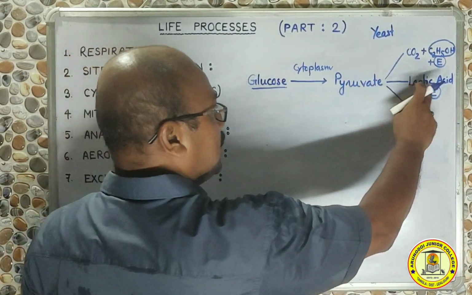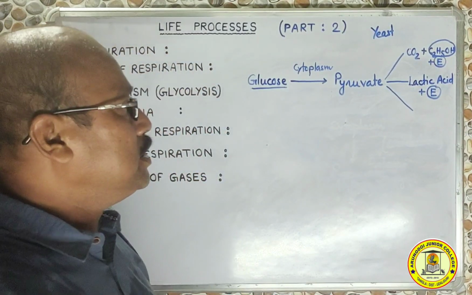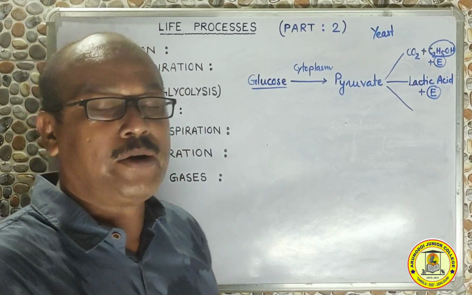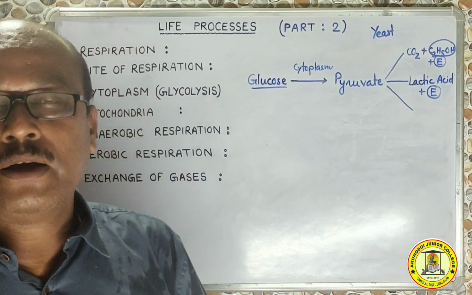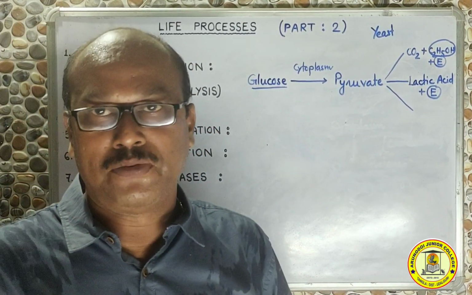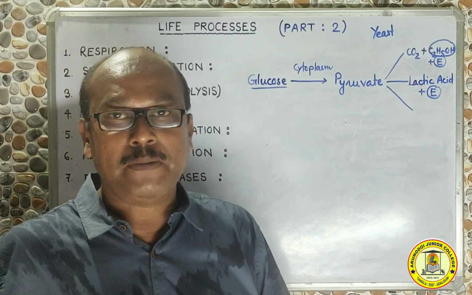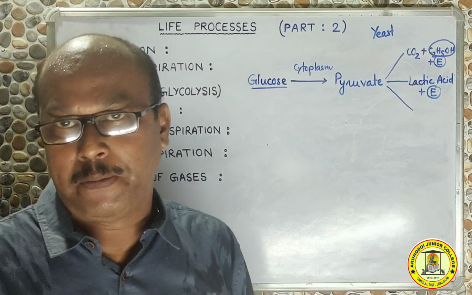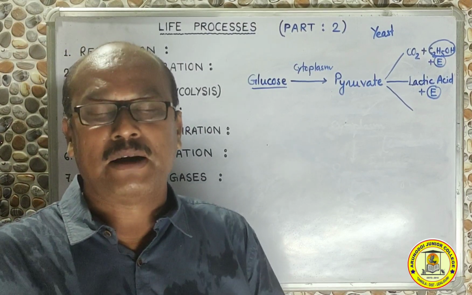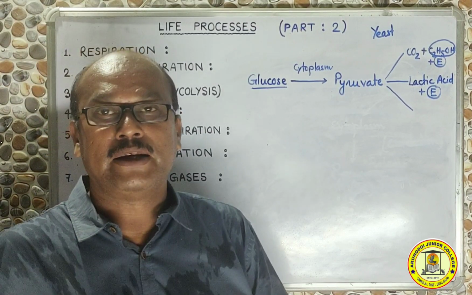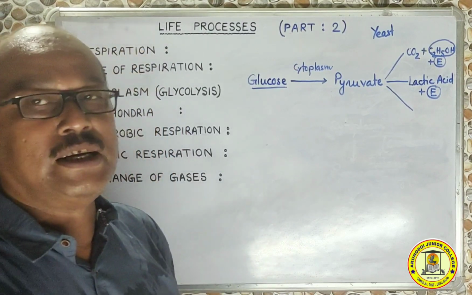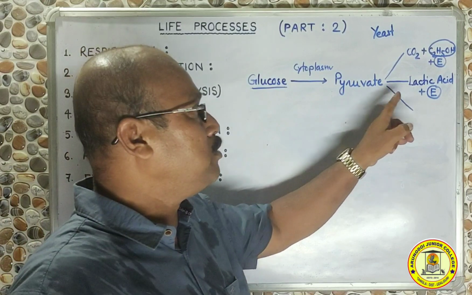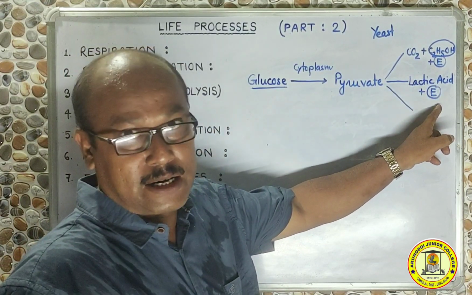But the second method, where lactic acid is produced, is seen in the muscle cells of our body. When we do hard physical labor, we need a greater amount of energy, and the energy we are getting by the aerobic process may be insufficient. Therefore, under those emergency conditions, when there is maximum need of energy in the muscle cells, the glucose molecule can break down anaerobically to produce lactic acid and energy.